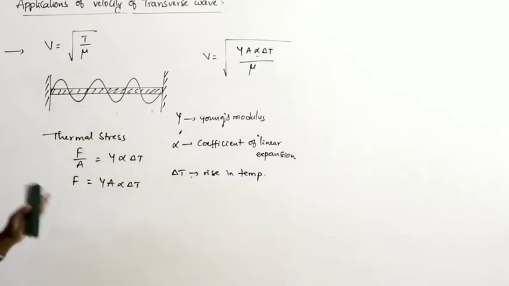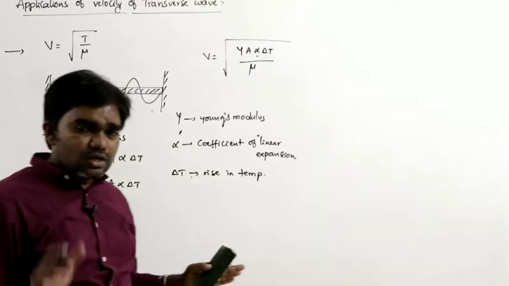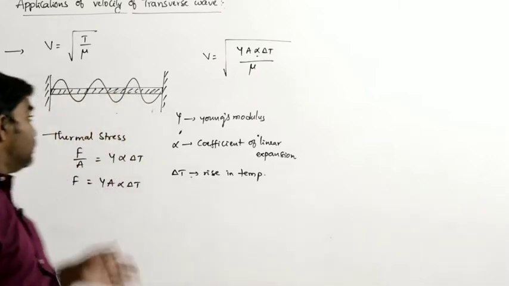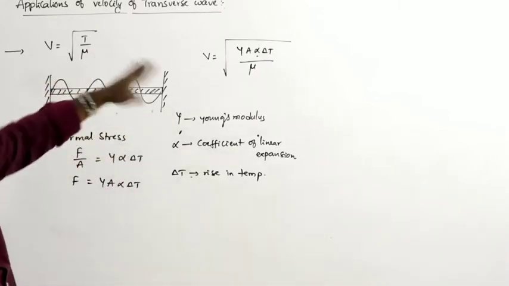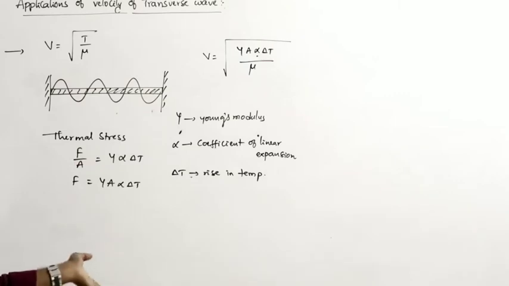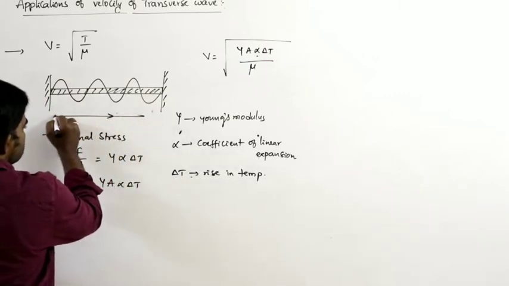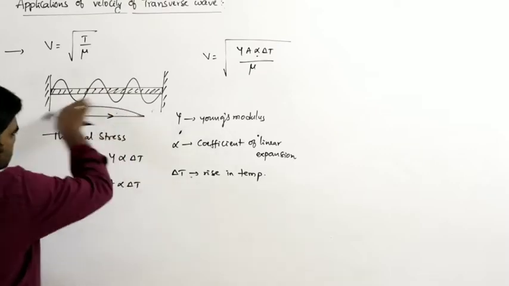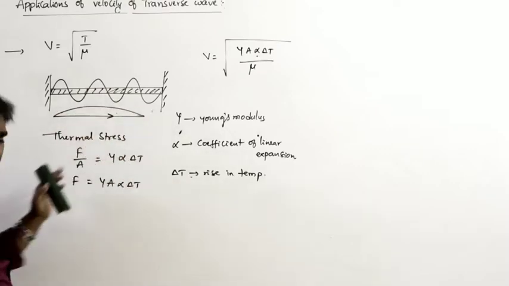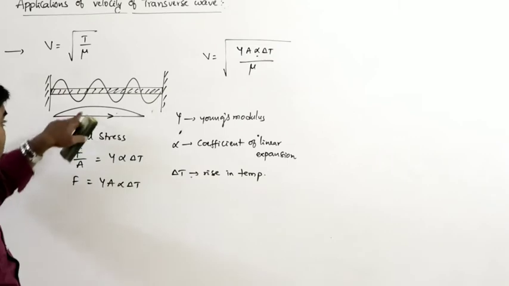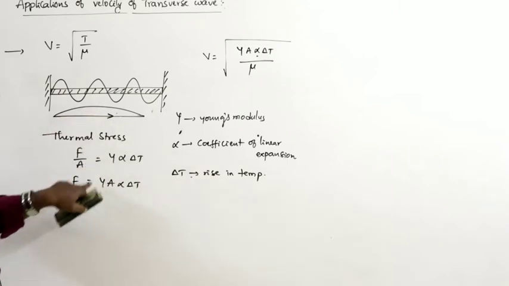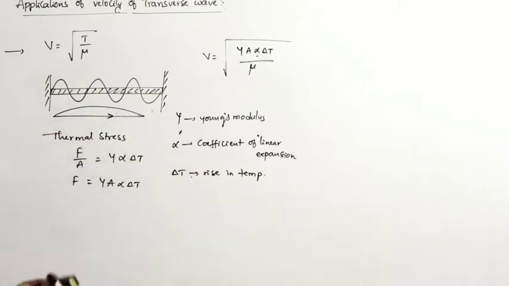That means, if the string is fixed between two rigid supports and it is heated, definitely the string bends like this. This is the direction of the length. If it bends, it forms in the form of a wave. So in this situation, what is the tension developed? Y A alpha delta T.